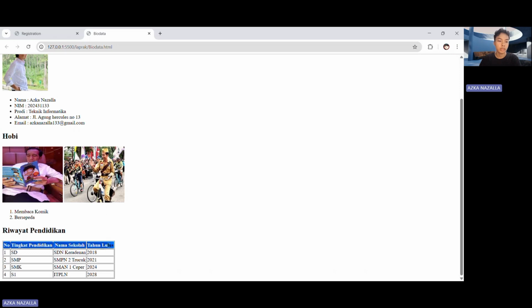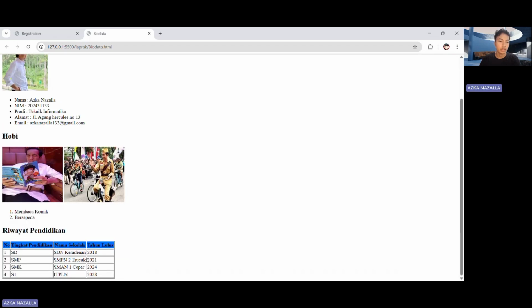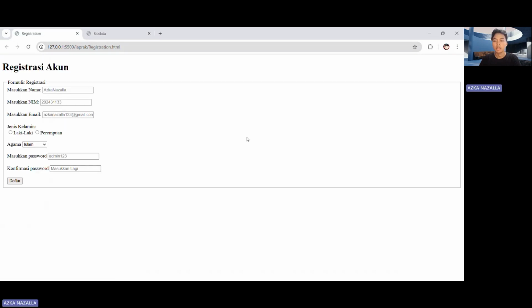This is the table heading, and this is the background color in head. I use style, I use blue, and this is table data, and this is the table border.